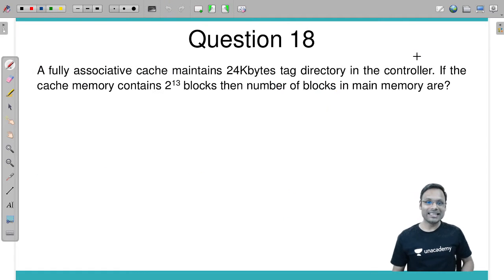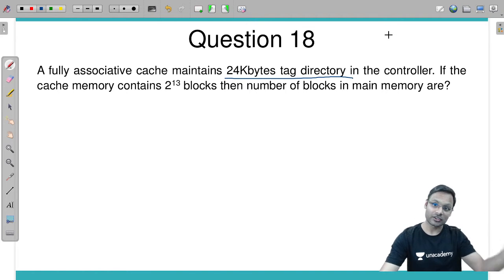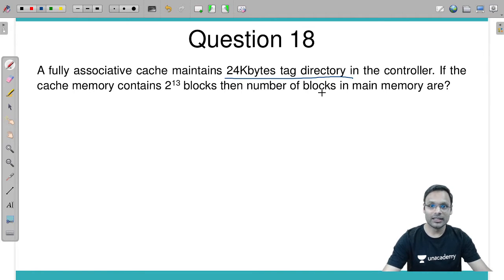Next question is about fully associative cache. Fully associative cache maintains 24 kilobyte tag directory. Okay, and if cache memory contains 2 power 13 blocks, then how many number of blocks are there in main memory?